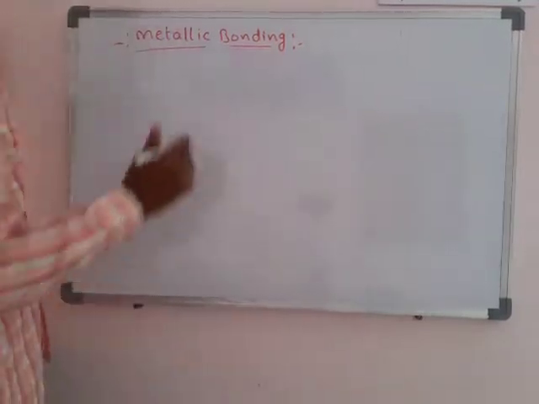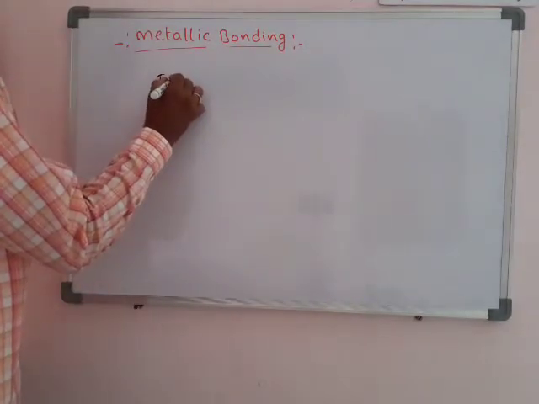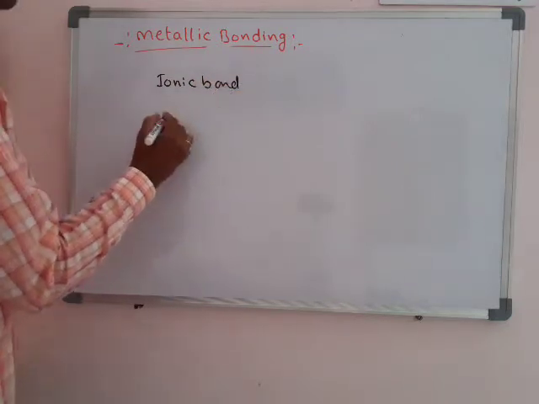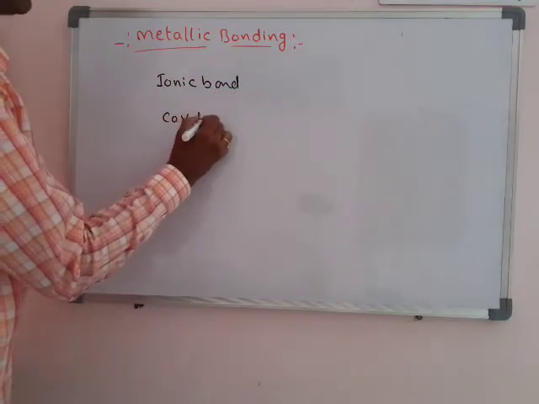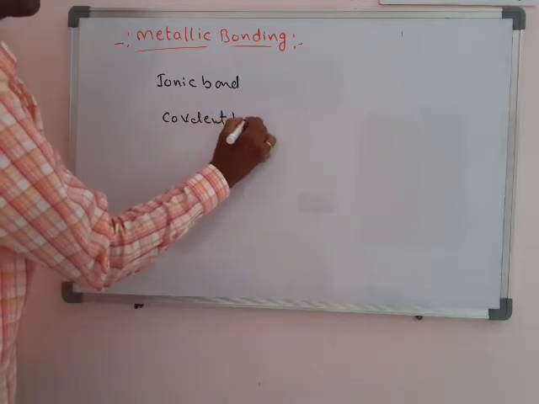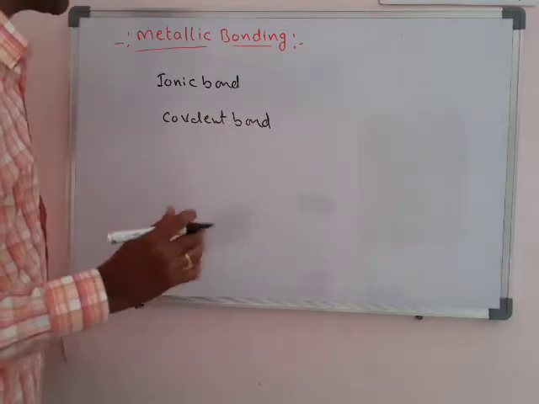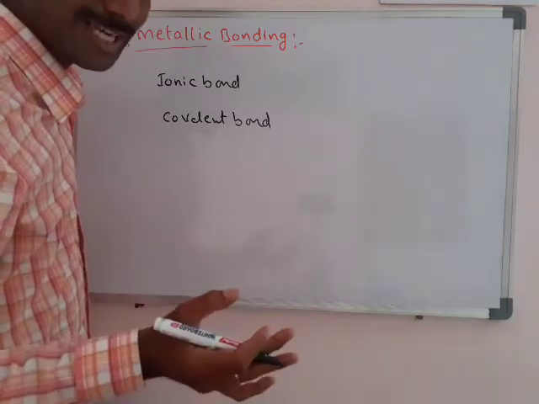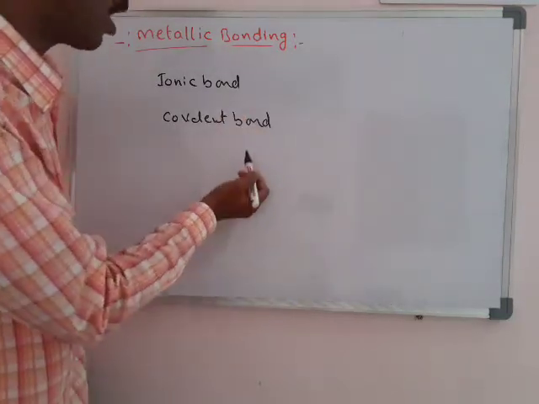Already we know the ionic bond and the covalent bond. These two bonds only we discussed. Most compounds can be explained with the help of ionic bond or covalent bond.